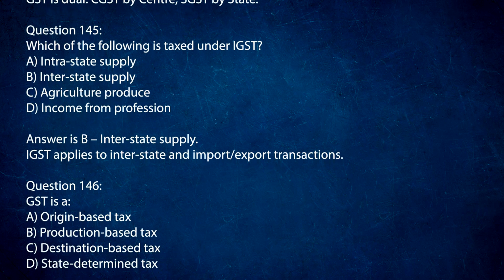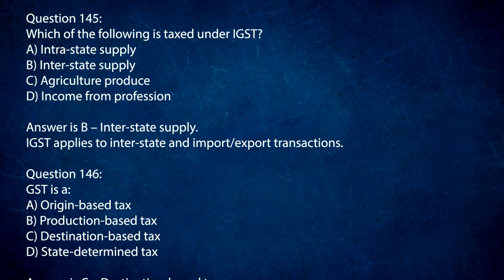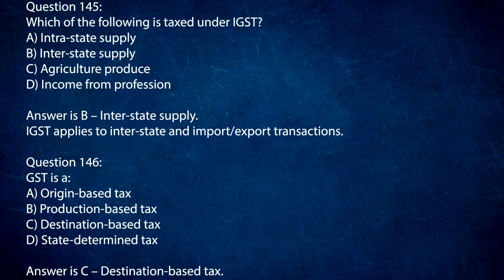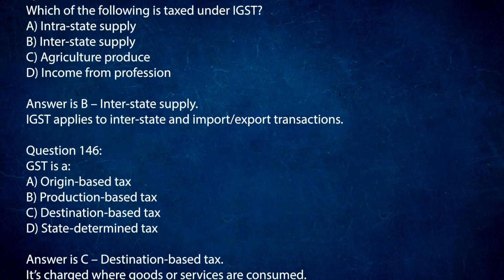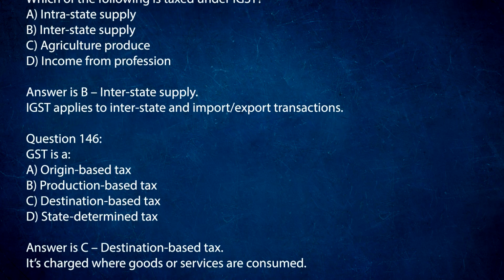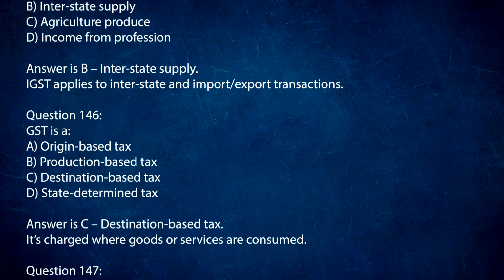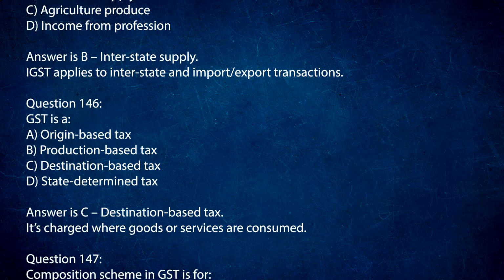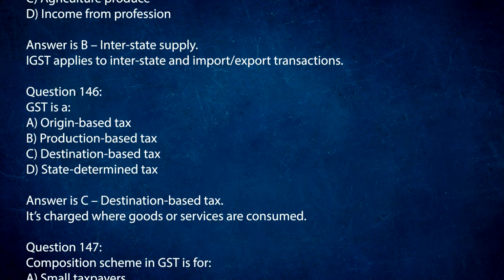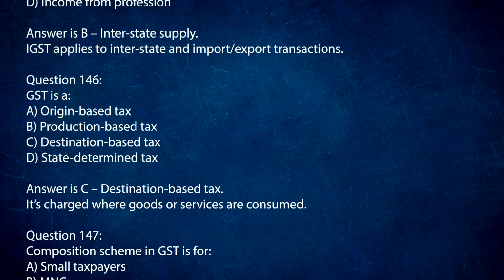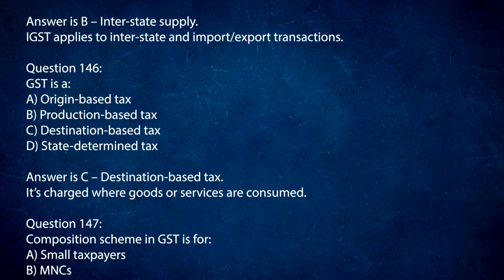Question 146. GST is A. Origin-based tax. B. Production-based tax. C. Destination-based tax. D. State-determined tax. Answer is C. Destination-based tax. It's charged where goods or services are consumed.